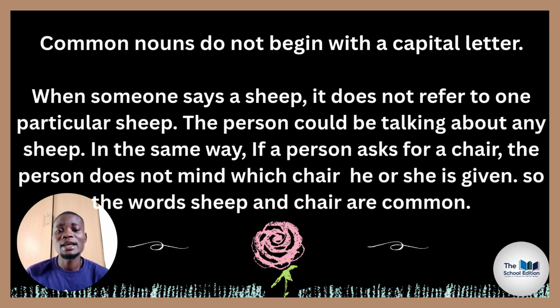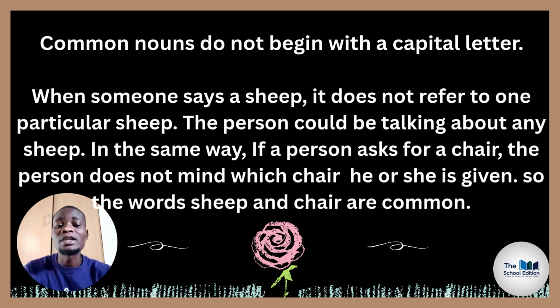So when someone says a sheep, when someone says a goat, when someone says a chair, we are not talking about a specific thing or a specific chair. When someone says a sheep, it does not refer to one particular sheep. The person may be talking about any sheep. In the same way, if a person asks for a chair, that person is not talking about a particular chair or a certain special chair. He's just talking about any chair. If he or she is asking for a chair, he or she can be given any chair.